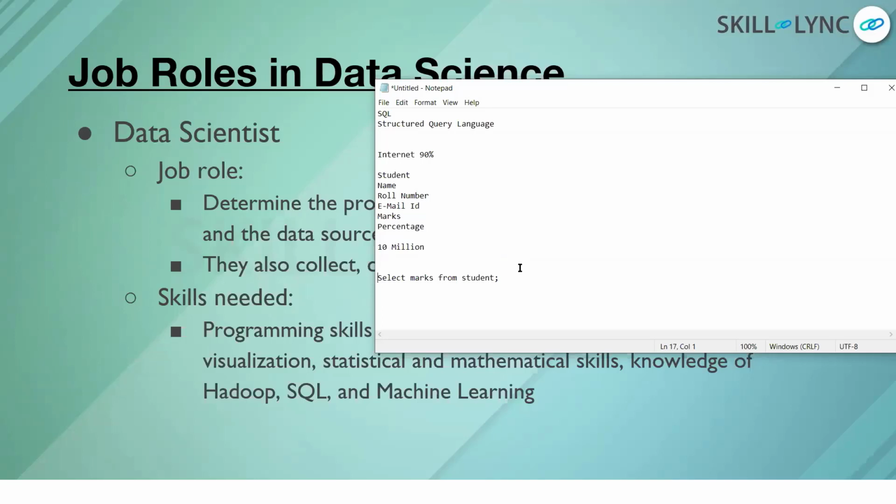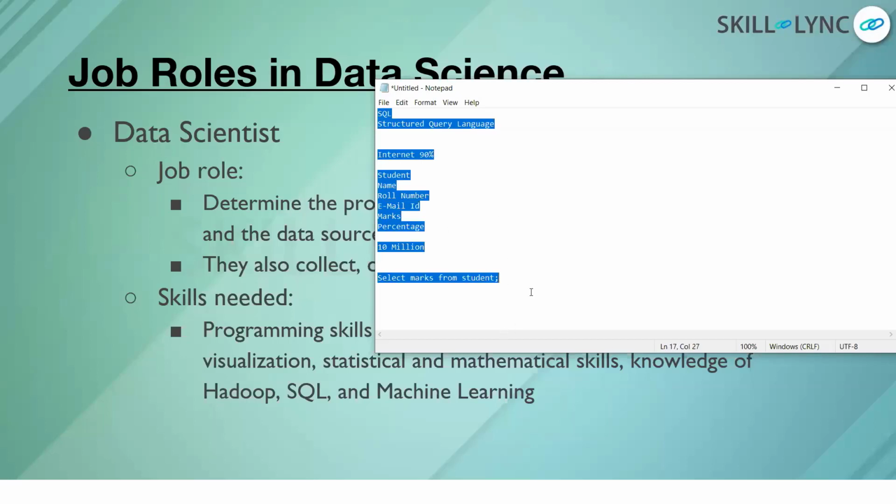When we talk about SQL, as I said, 90% or most of the data is saved in structured query language. When you have the job of a data analyst or a data scientist, you are responsible for working on the data. But if you're not aware of SQL, how will you deal with the data?